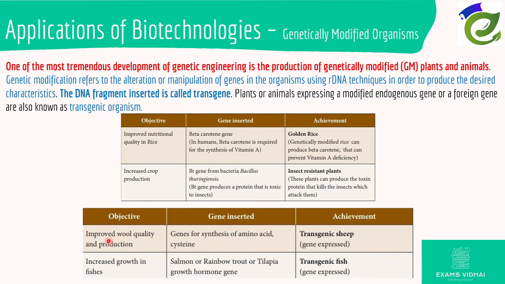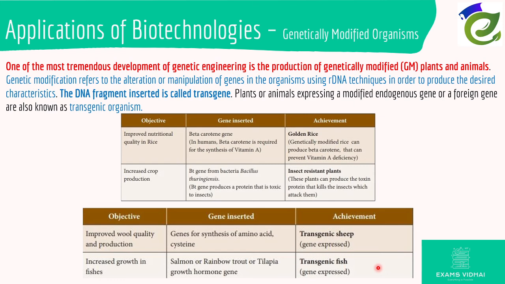For the animals, to improve wool quality and production, we got a transgenic sheep. Remember I told you for animals we don't do too much of this GMO because of ethics reasons, but here since we are only improving the wool quality and production, it's not harmful to the sheep. We got increased growth in fish, transgenic fish. The fish will reproduce in much larger numbers, which is in turn good for them and good for us as well.